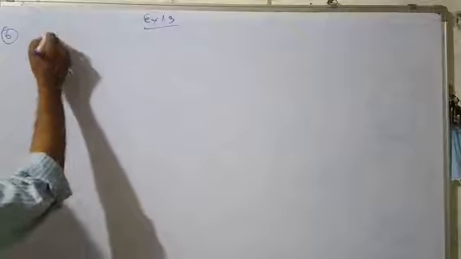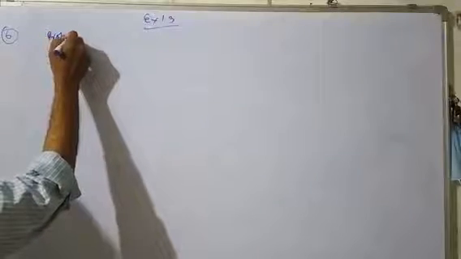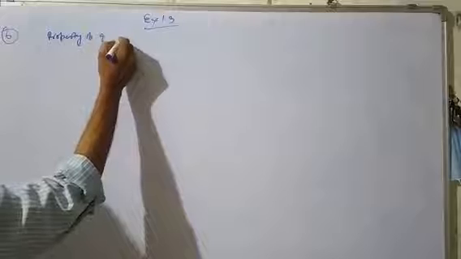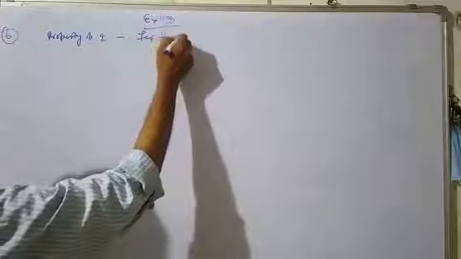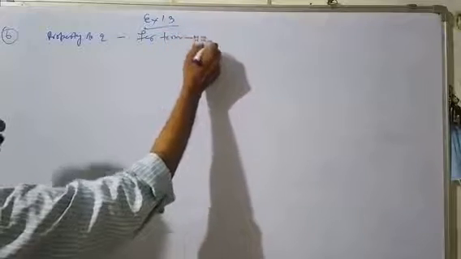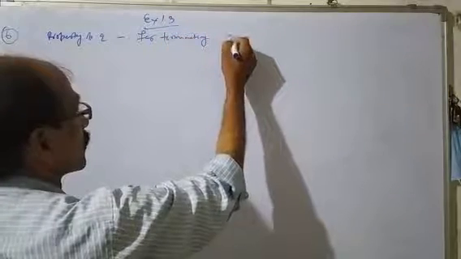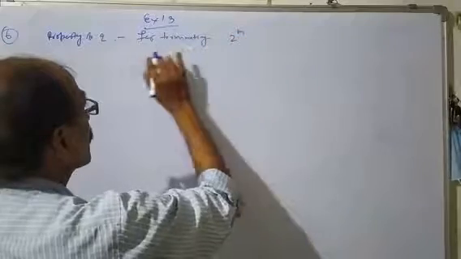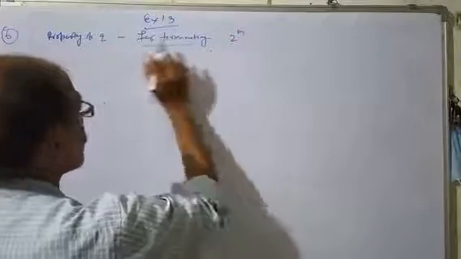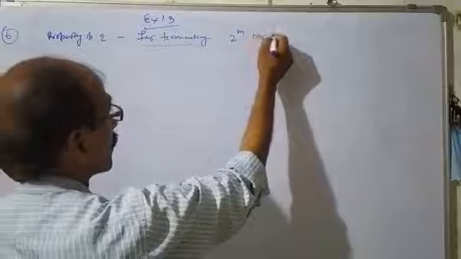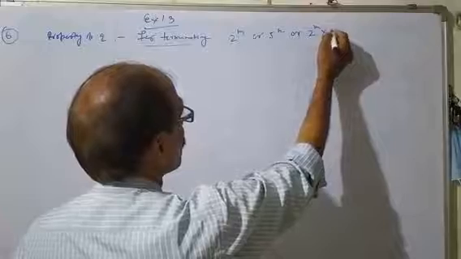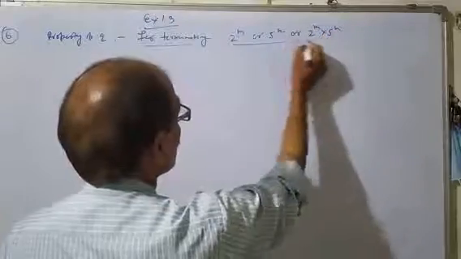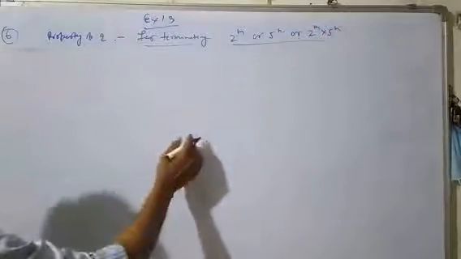Now I will explain the property of q for terminating decimals. The denominator q should be of the form 2 to the power m, or 5 to the power n, or 2 to the power m into 5 to the power n. When q is in this form, these are terminating.